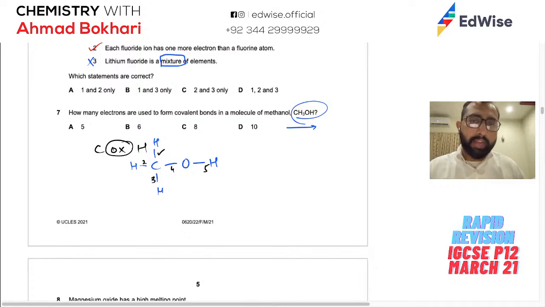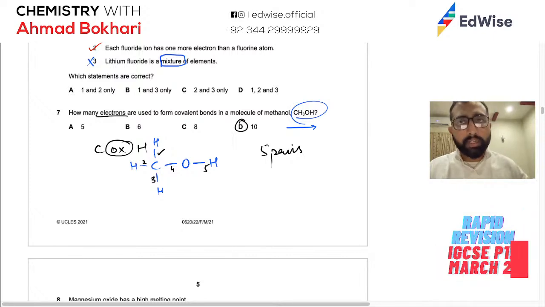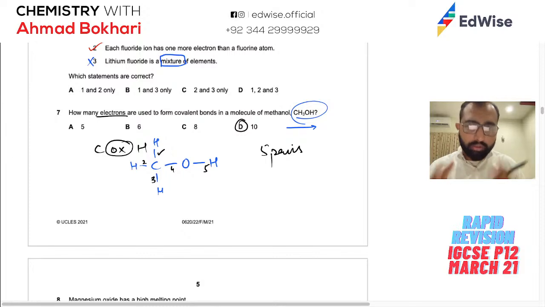pairs that you have. So 5 pairs means, the question asked how many electrons, that is 10 electrons, because 5 pairs is 10 electrons. So that's how you know. You draw the structure, count the lines, and those lines tell you how many pairs there are. You multiply it by 2 to get the actual number.